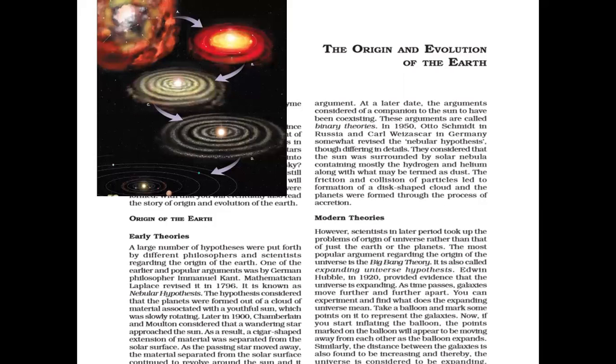5 billion years ago, there was a giant spinning cloud of gas and dust. The core of the cloud grew denser and hotter. Eventually, the increase in temperature generated enough energy to trigger nuclear fusion. This nuclear fusion gave birth to the sun.